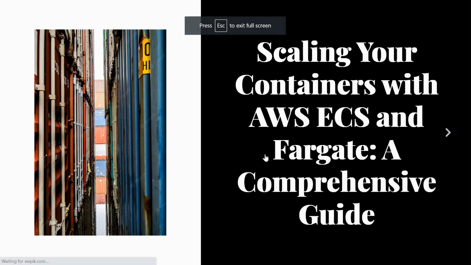Today's session, we are going to discuss AWS ECS and Fargate itself. These are the two services provided by AWS for managing and running containerized applications.